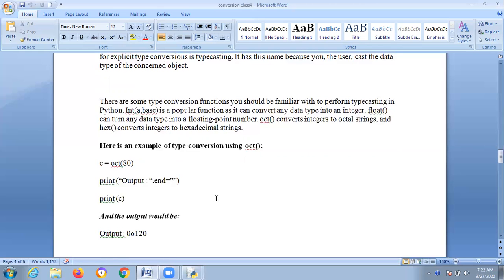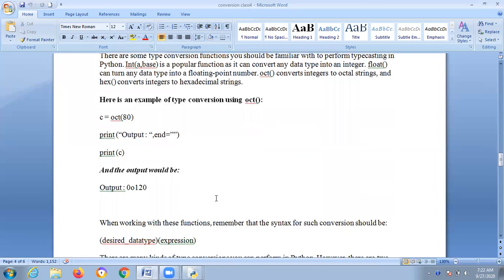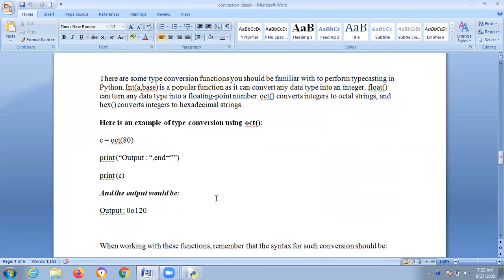How do you calculate 80 in octal? Octal means you definitely need to divide by 8 only, right? And C is oct of 80. If you convert this by typecasting, Python will give 120.